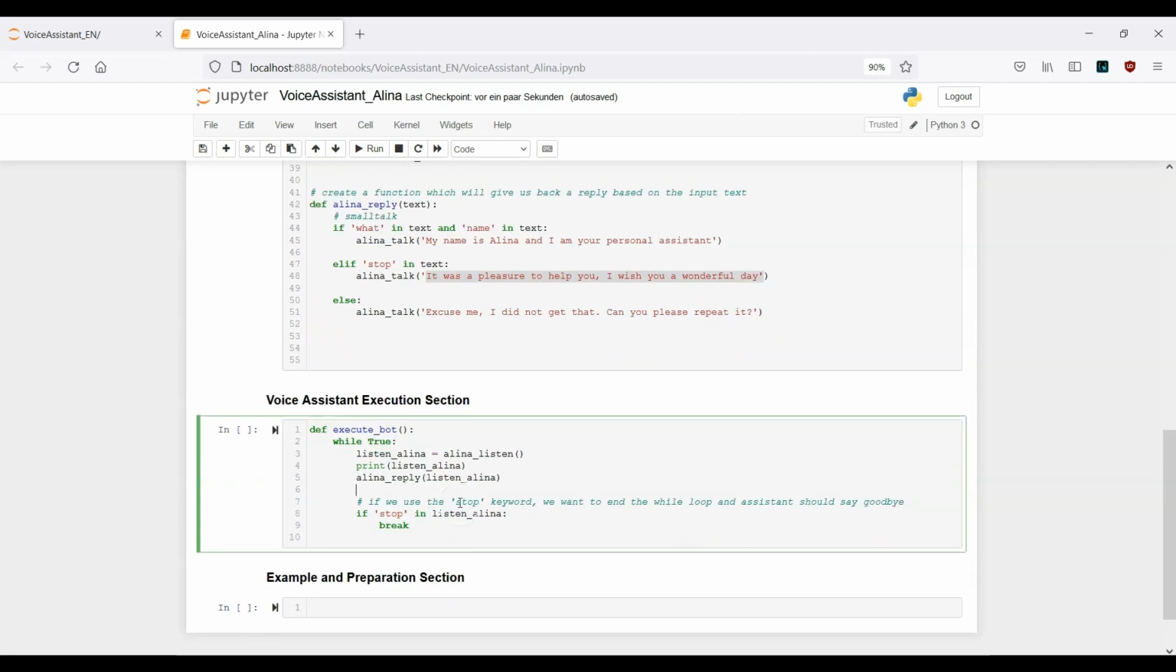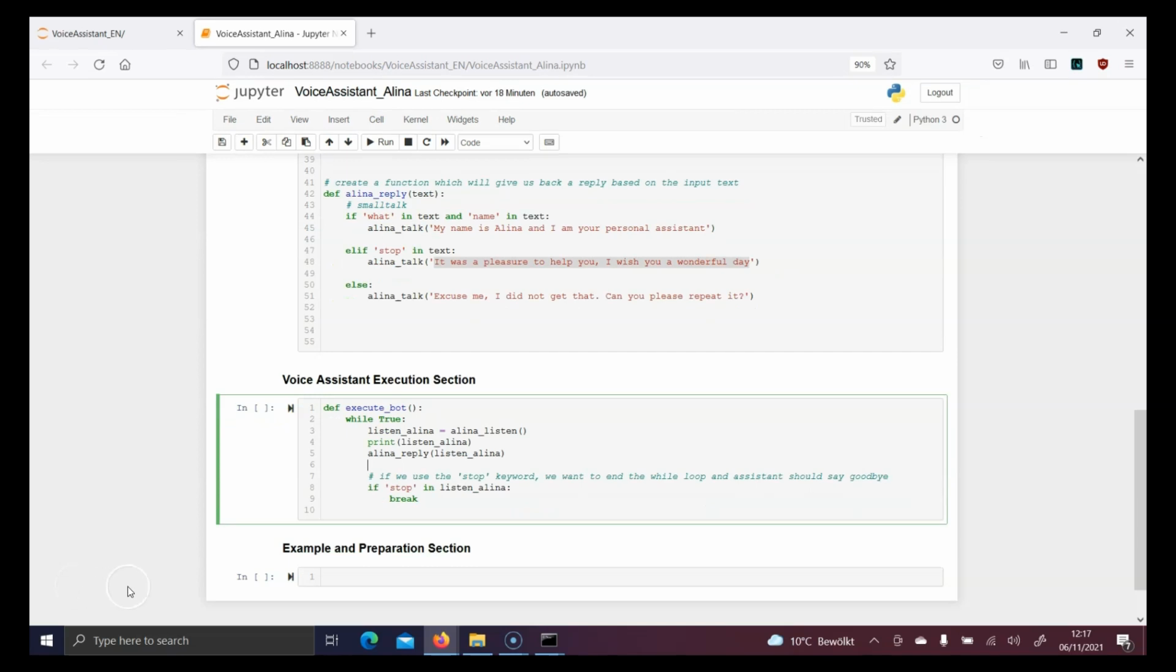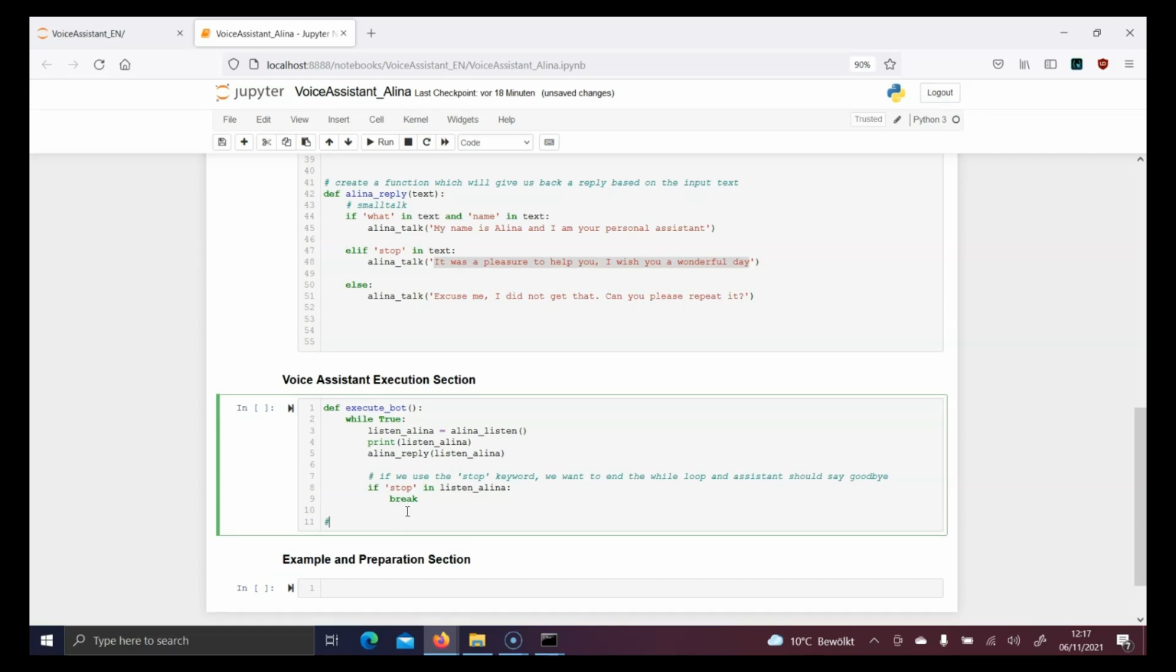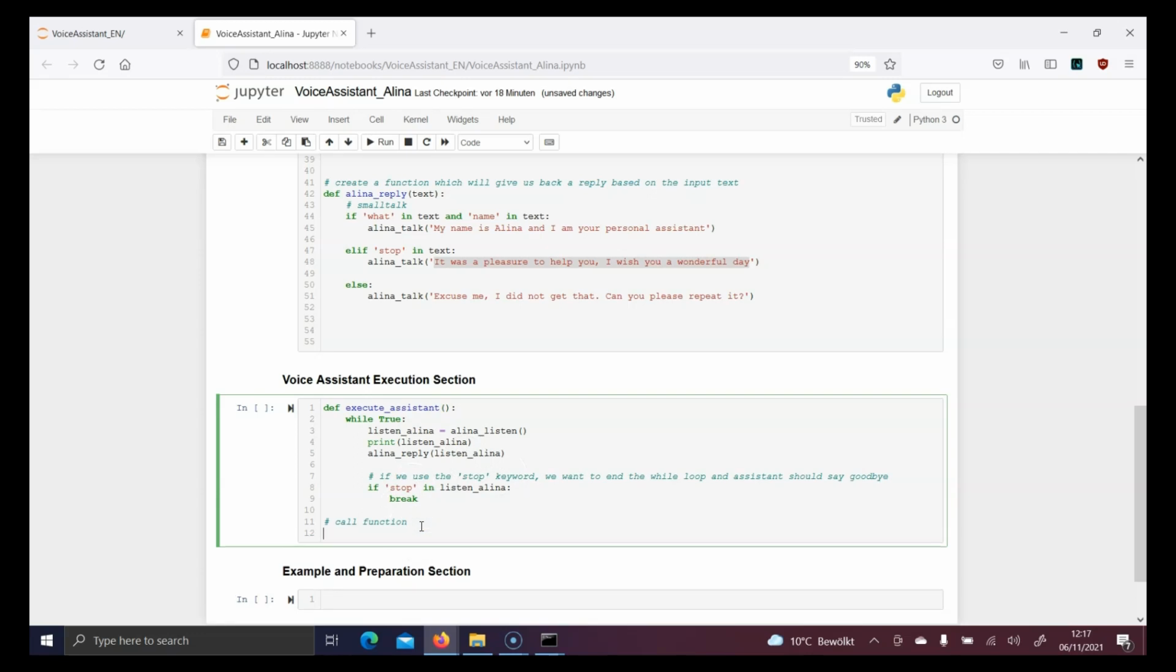Okay, so this is it. And now we just need to call this function, and afterwards we can execute it. So just provide another comment, call function. And here I see that I've named it again as a bot, but actually it's not a bot, it's an assistant. So execute_assistant. And now we can go ahead and run this cell here.